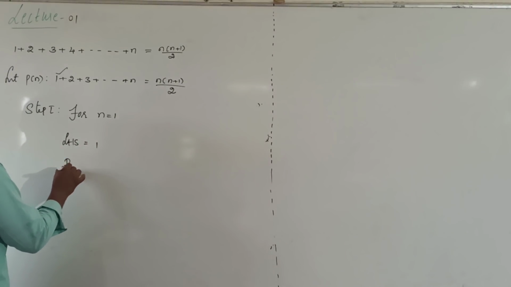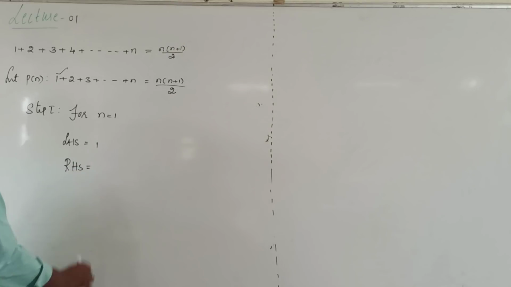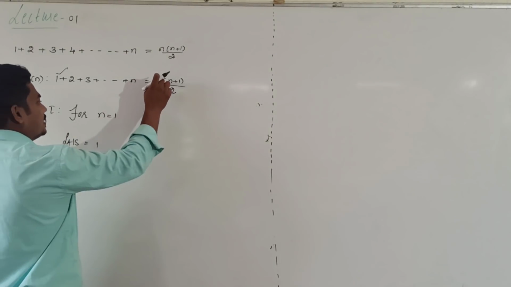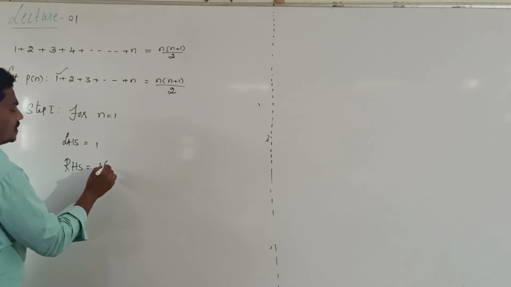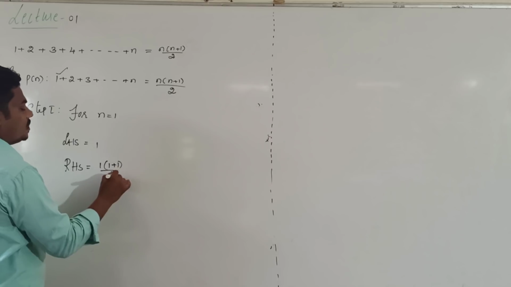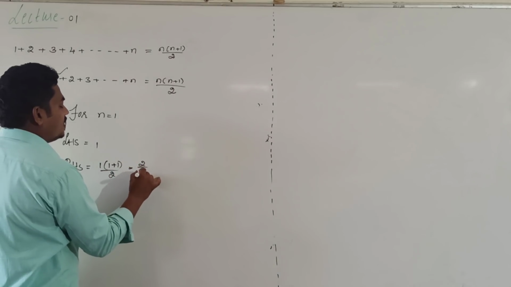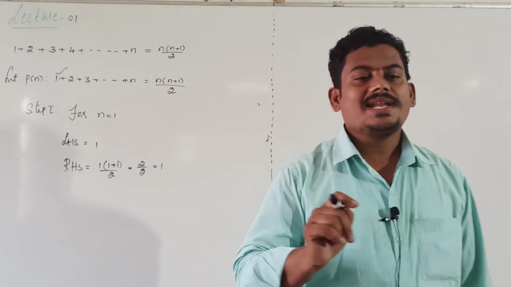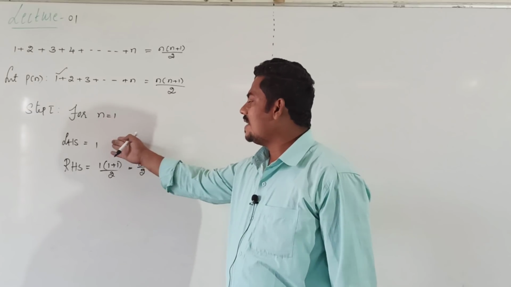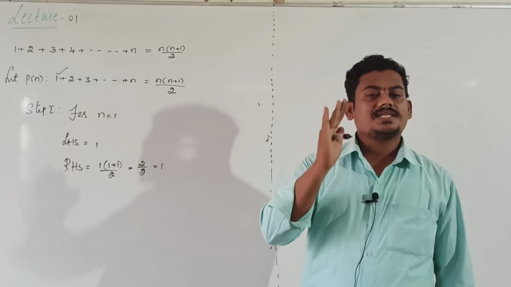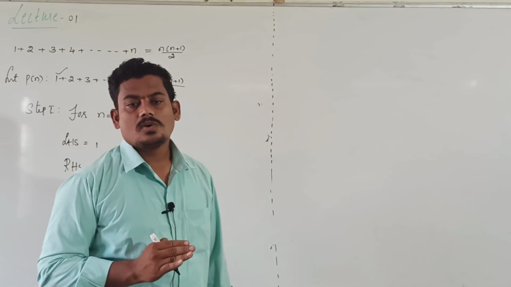Then similarly, put n value 1 in RHS. What is our RHS? N into n plus 1 divided by 2. Put n value 1: 1 into 1 plus 1 divided by 2 is equal to 2 divided by 2, equal to 1. Clearly the given statement is true for n equal to 1. Why? Because the LHS value is 1 and the RHS value is also 1.